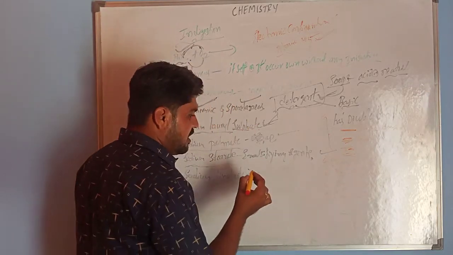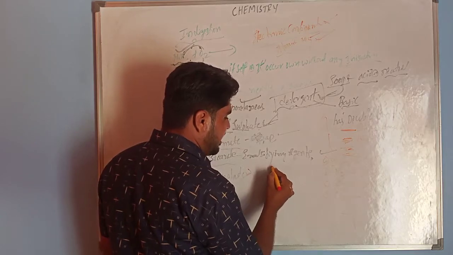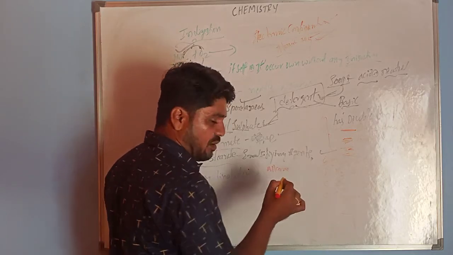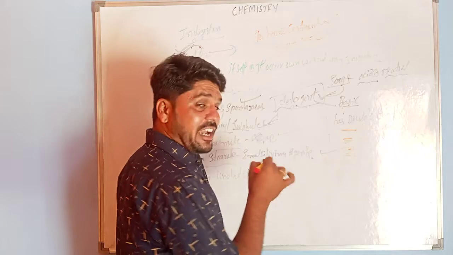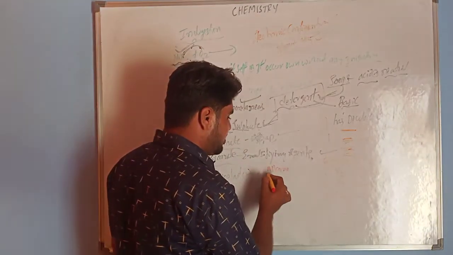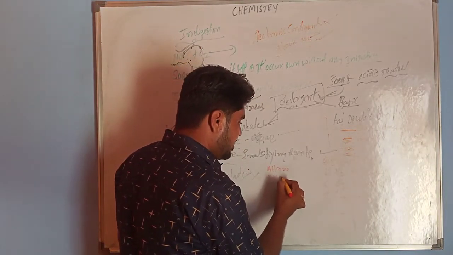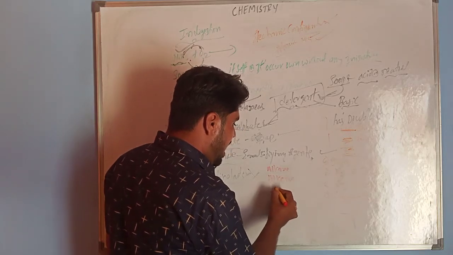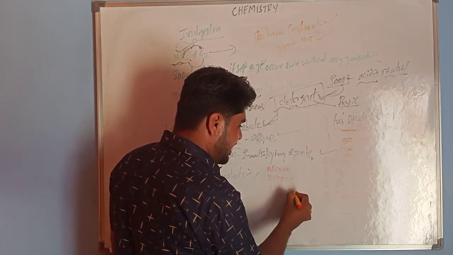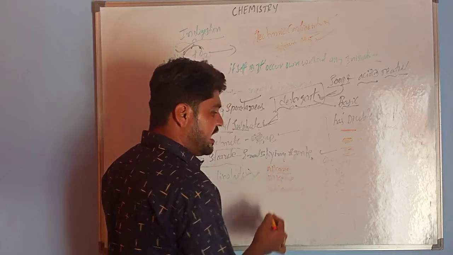Why? Because in organic chemistry we have to study hydrocarbons. In hydrocarbons we have three sub-branches: alkanes, alkenes, and alkynes.